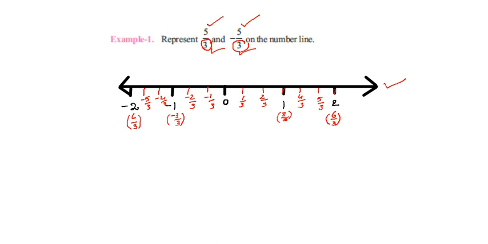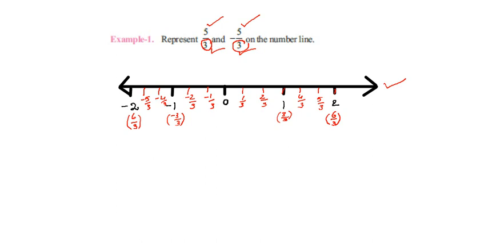Okay, here you may observe what we did. We take an integer number line first. After that, we divide each unit into 3 equal parts, because the denominator of the given rational number is 3. We label 1 by 3, 2 by 3, 3 by 3 like that on the right side, and in the same manner on the left side, minus 1 by 3, minus 2 by 3, minus 3 by 3.